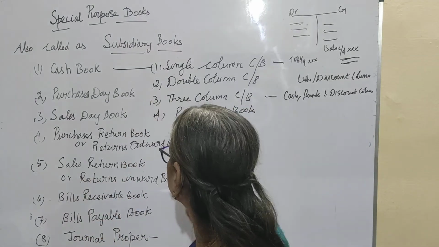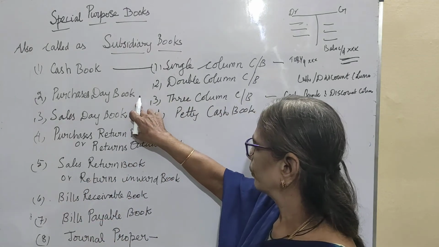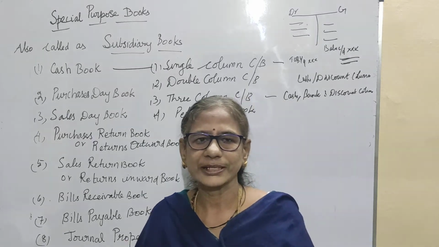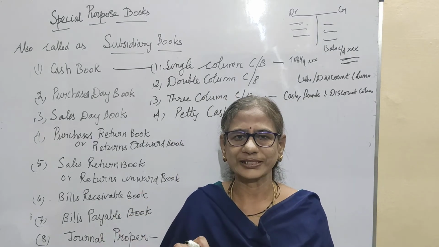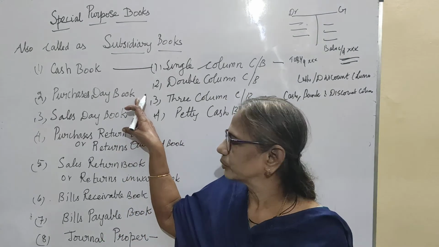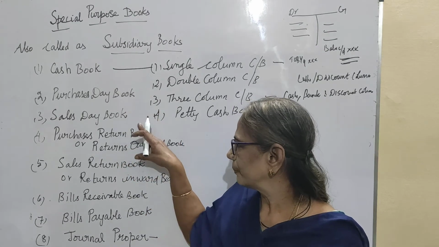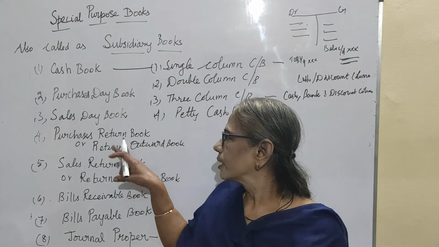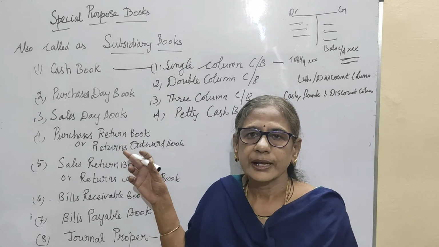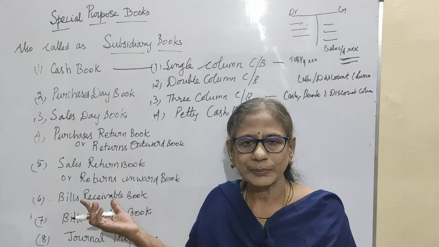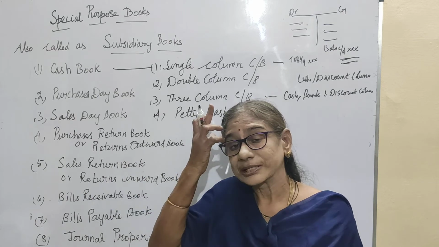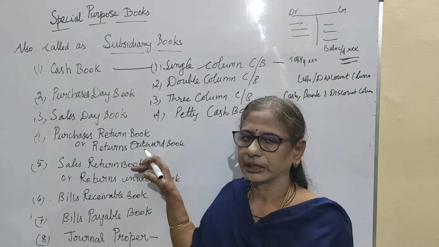Okay, next let us go to the purchases day book. All the purchases made on credit basis will be taken into the purchases book. That format we will see. Likewise, the sales day book and purchases return book. Whenever purchases are made on credit basis, and that purchase is returned to the supplier, it will be entered in the purchases return book.